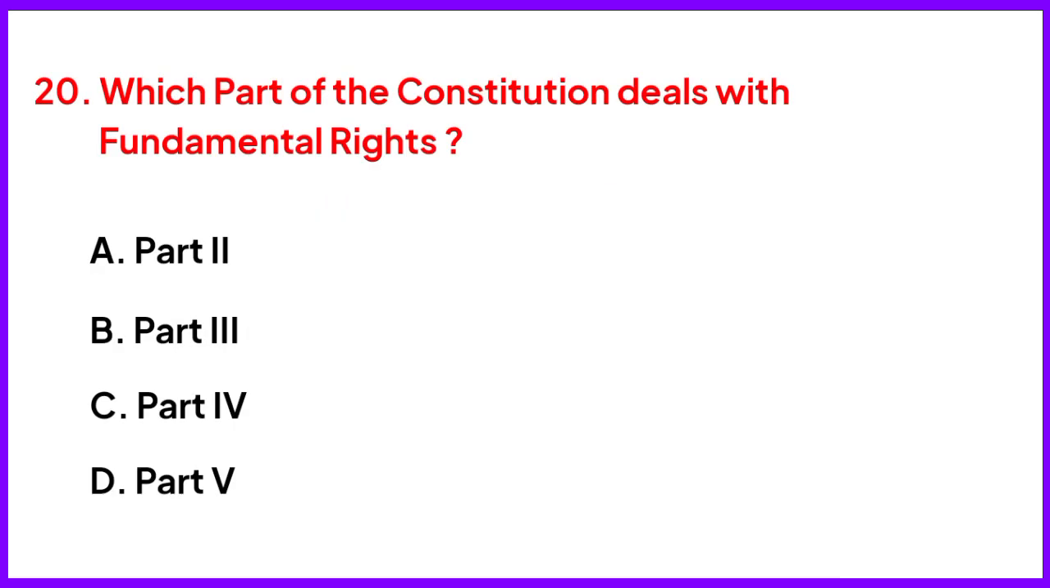Which part of the Constitution deals with fundamental rights? Right answer is option B, Part 3. Articles 12 to 35 in Part 3 contain the fundamental rights.